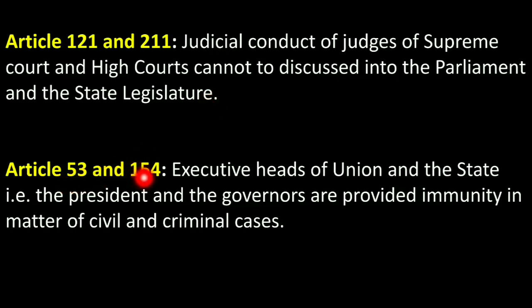Articles 53 and 154 provide immunity to the executive body, that is, the executive head of the Union, the President, and of the state, the Governor. The President and the Governor are provided immunity in the matter of civil and criminal cases.